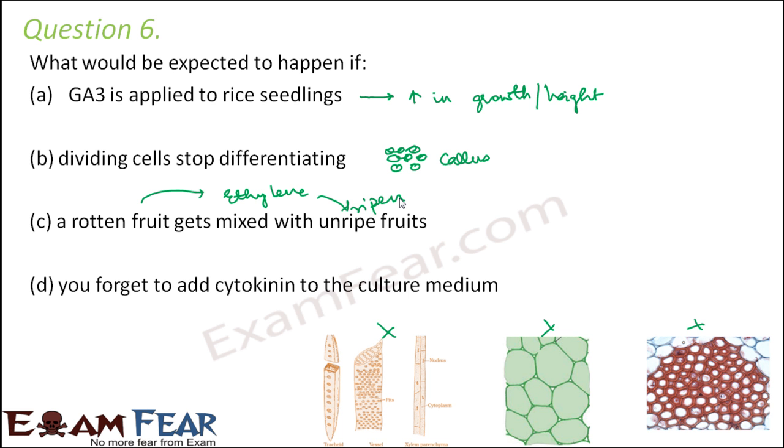You forget to add cytokinin to the culture medium. Now, if cytokinin is not added, what would happen? Regeneration of the plant will not take place. Even if we assume that oxygen is present in the culture medium, growth will take place, but it would not be complete. I mean, cell division will take place, but the tissues which will be formed would not last for a long time. So you will not be able to regenerate the whole plant out of that culture medium. So growth would not be observed. A full-fledged growth would not be observed without cytokinin.